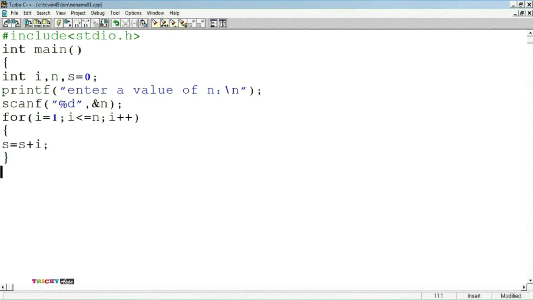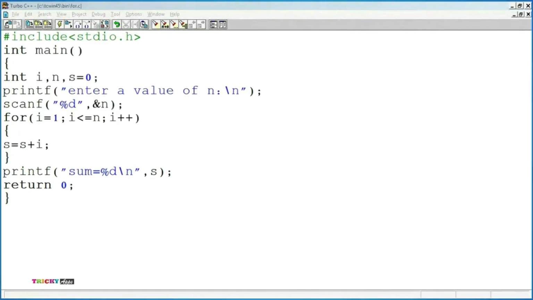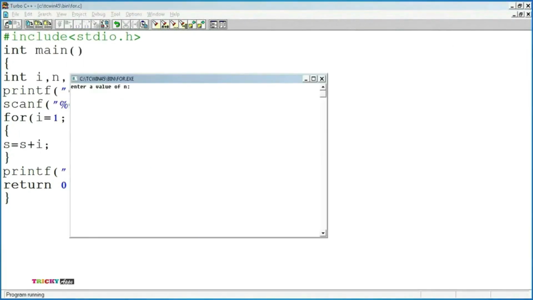Printf. Now we are printing the value of sum: "Sum = %d", comma s. The s value is printed with the %d format specifier. Now return 0. Closing of the main method. Now we need to save the file. After saving the file, we need to compile and execute the program.